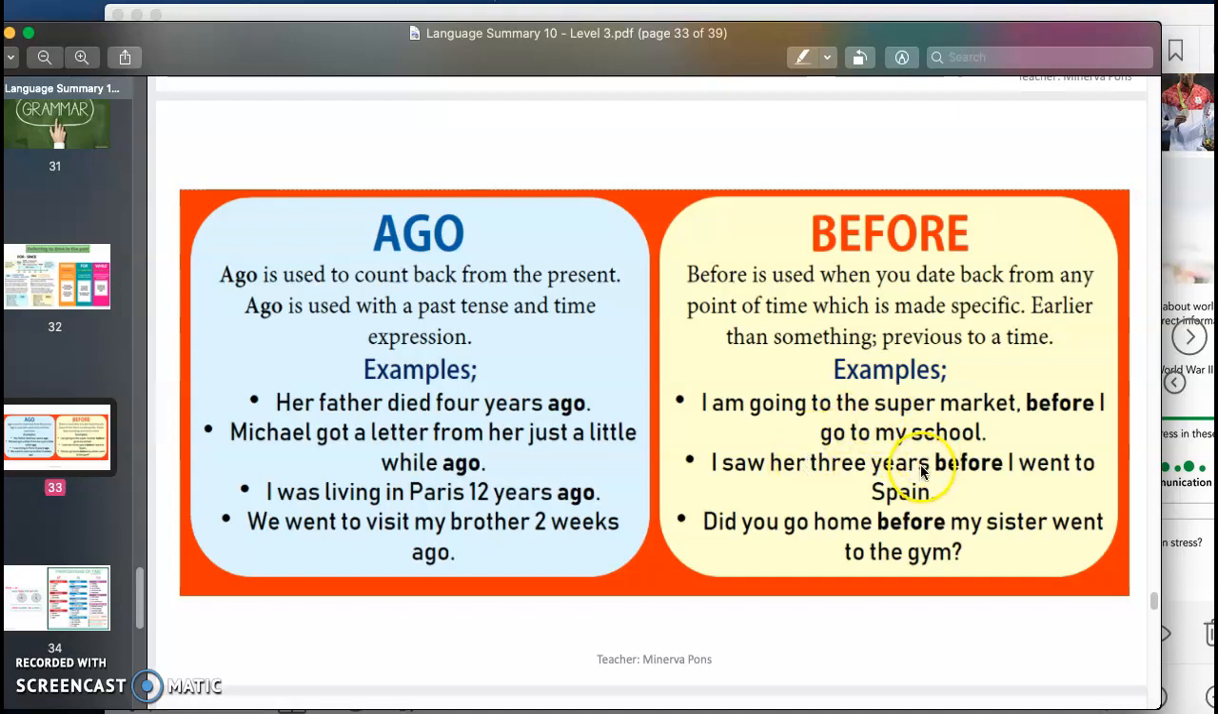I saw her 3 years before I went to Spain. So basically I saw her, and then 3 years later I went to Spain. Did you go home before my sister went to the gym? So I'm basically asking, did this action happen first or did it happen later? That's what we are doing with before.